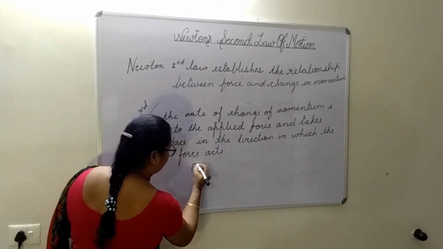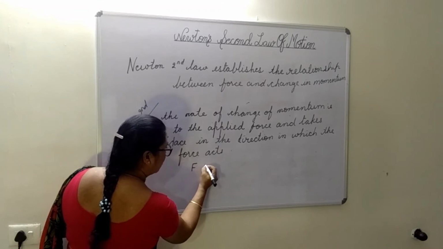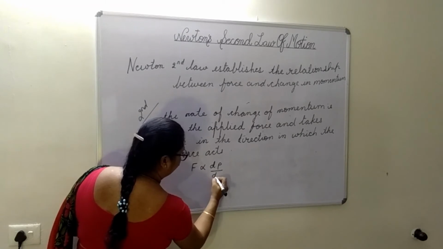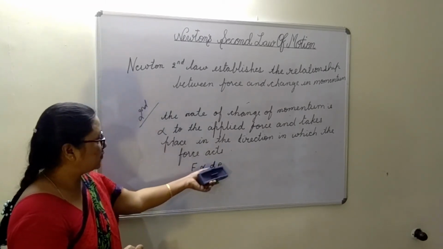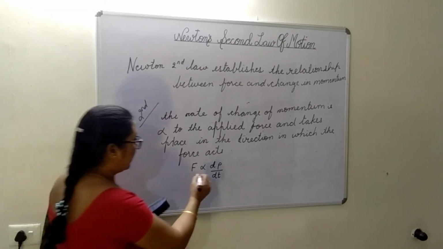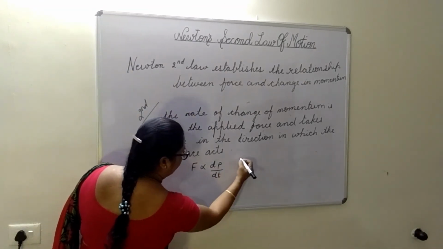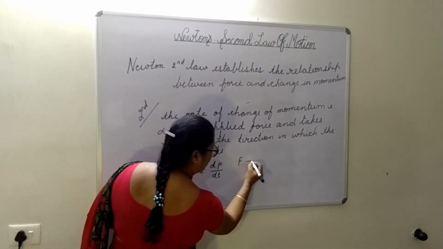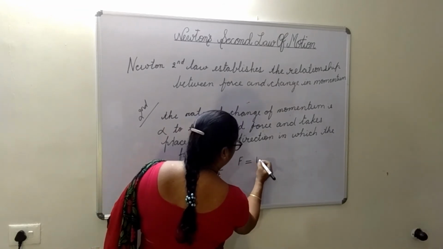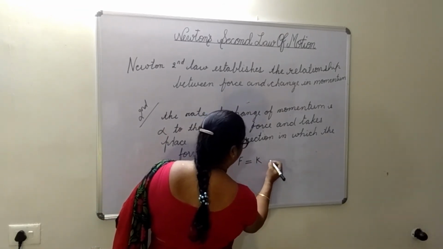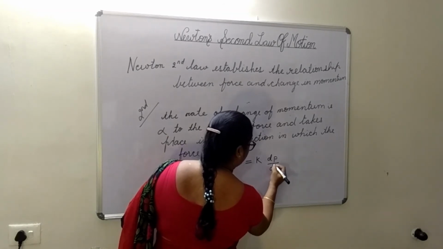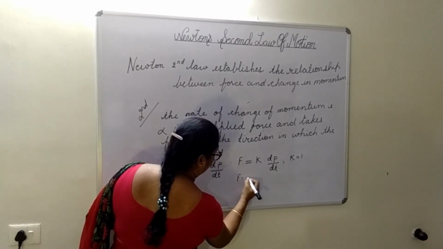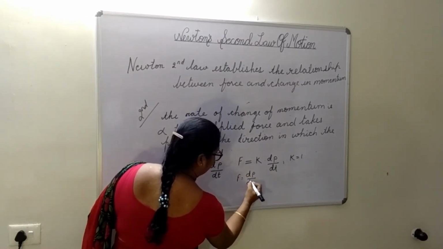Here, what we saw just now, force is directly proportional to dp by dt, the rate of change of momentum with respect to time. Here if I write F, this is the proportionality sign. If I convert this into an equality sign, F will be equal to a constant k into dp by dt, where k is equal to 1. Then F will be equal to dp by dt.